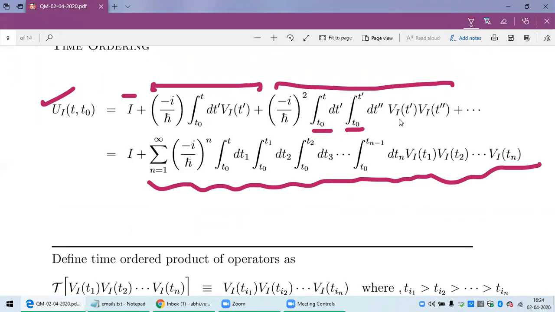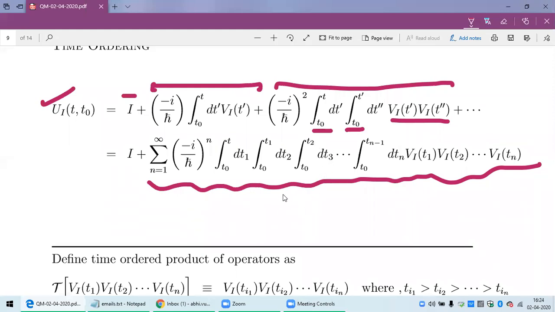The second term contains a product of two V's, so the nth term will contain a product of n V's and n integrations. Integrations run from t0 to t, second one from t0 to t1, third one from t0 to t2, like this.